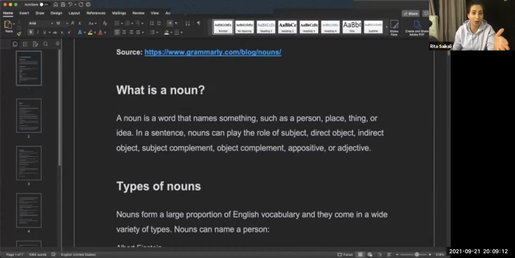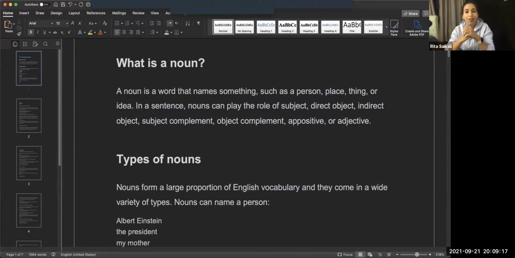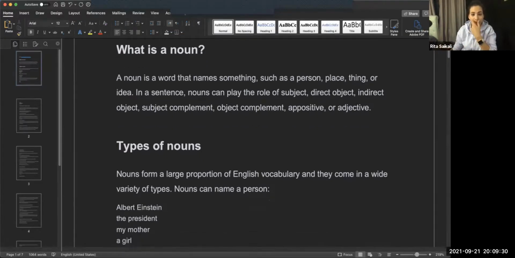But what is a noun? Going back to our topic, what is a noun? Well, a noun is a word that is used as a name of a place, a person, or a thing. Okay, so it is a person, a place, a thing. For example,